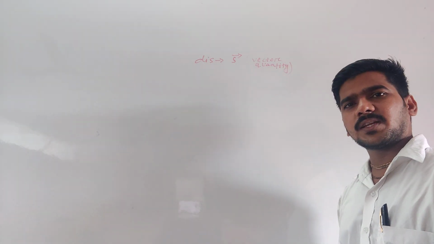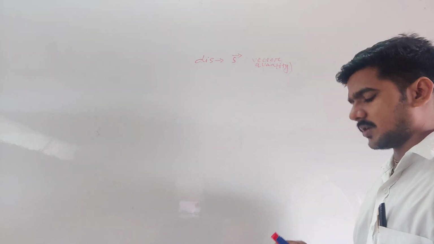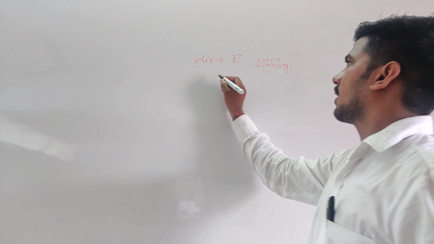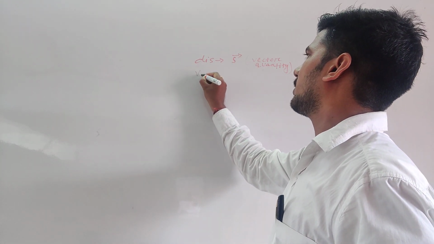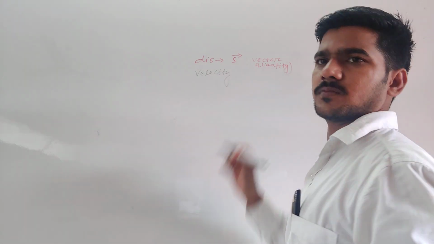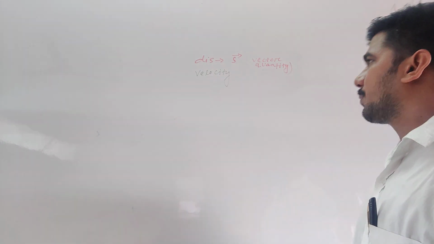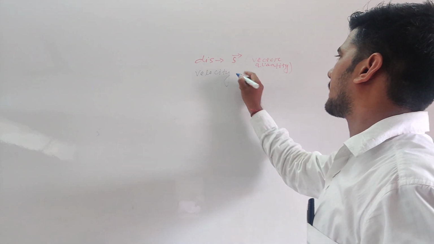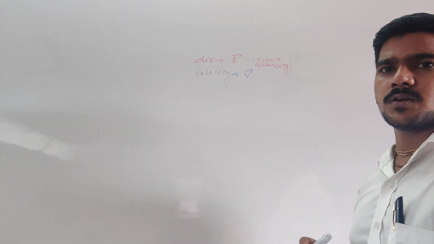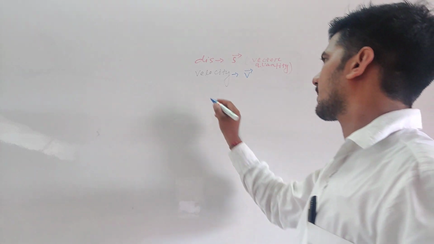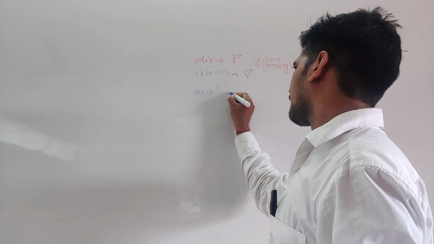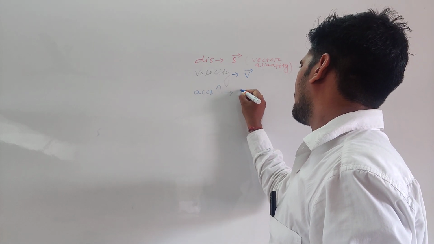We know the kinematic relations, the formulas of motion. Again, velocity. Is velocity a scalar or vector quantity? Vector quantity. All are clear? Acceleration, is it a scalar or vector quantity?